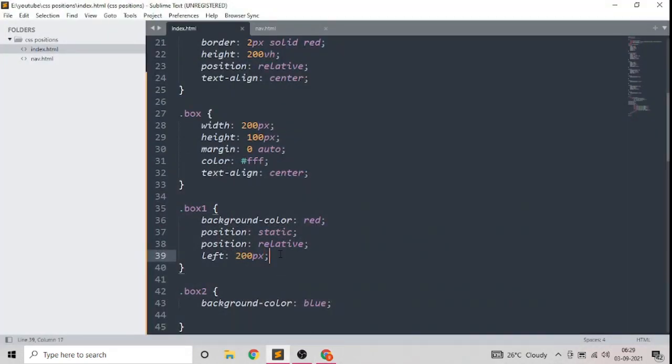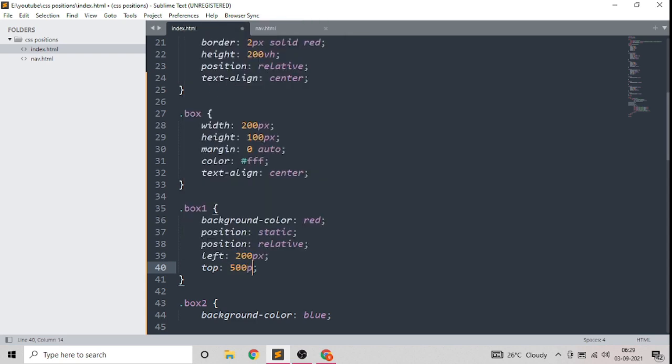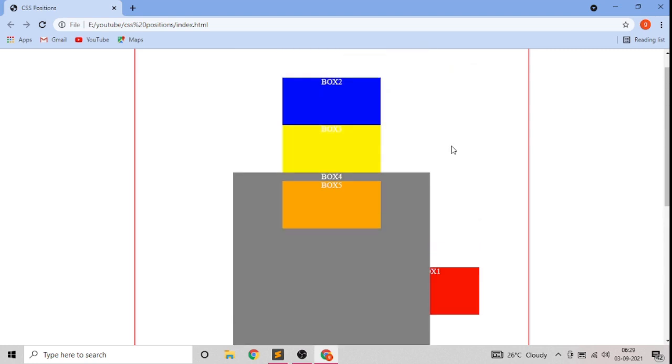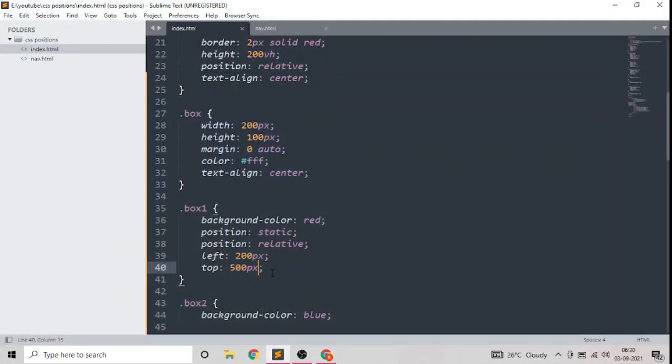If we give it a property of top of 500 pixels, take a look. Now see, it is 500 pixels from its original position. So it will always be from its original position. It does not depend on any other positions. I hope you get it.